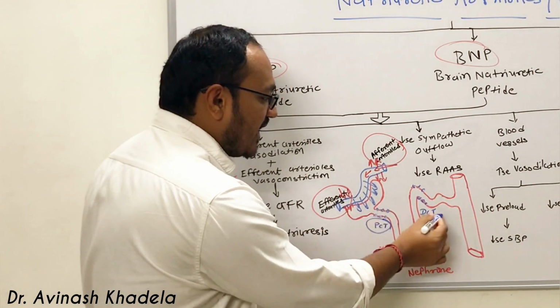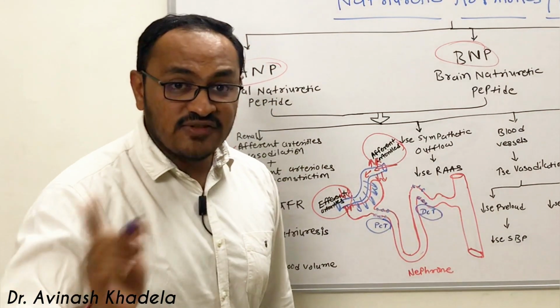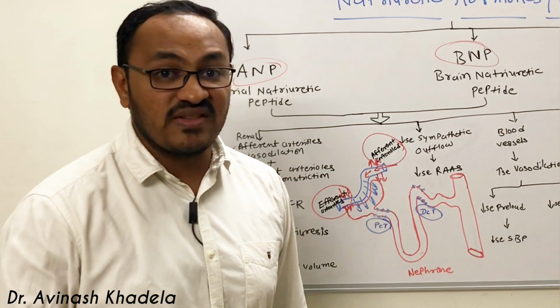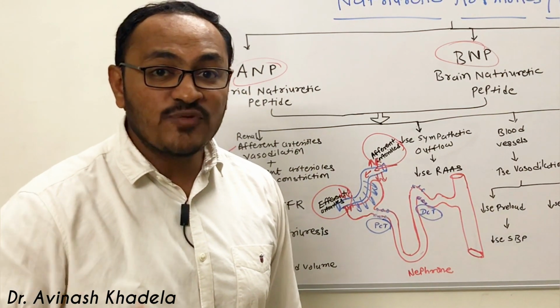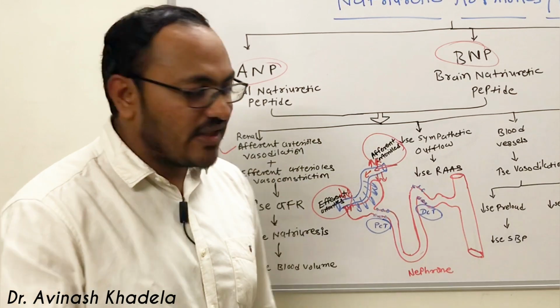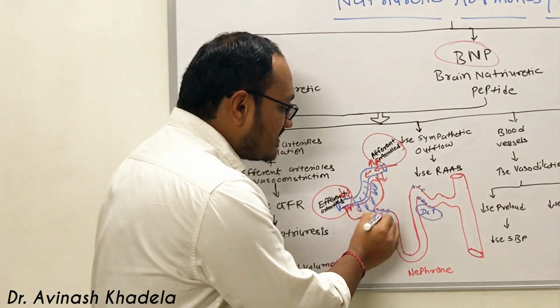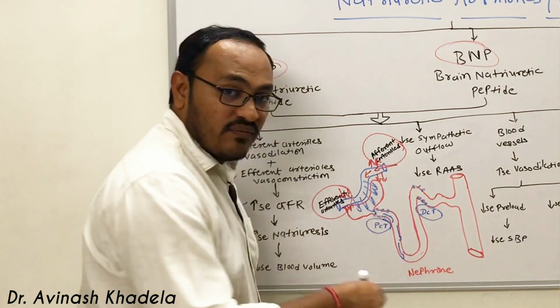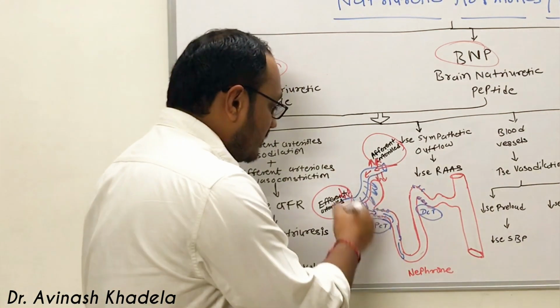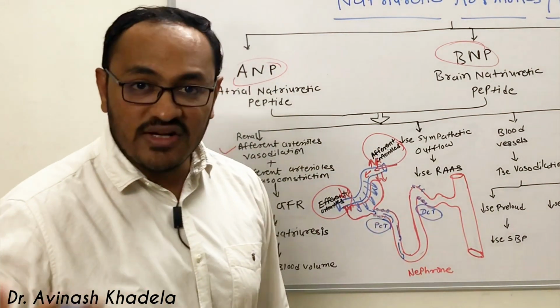Now there are two different parts in the nephron. The proximal convoluted tubule and distal convoluted tubule are responsible for sodium reabsorption. They have sodium channels which will reabsorb sodium from the filtrate. Because of the rise in GFR, there will be a rise in filtrate generation in the glomerular region.